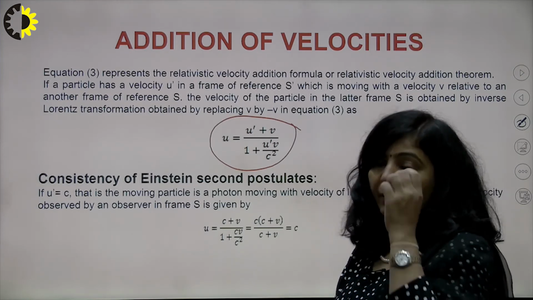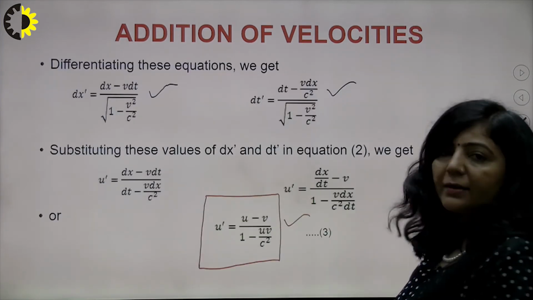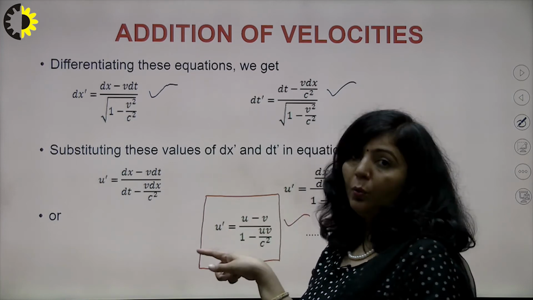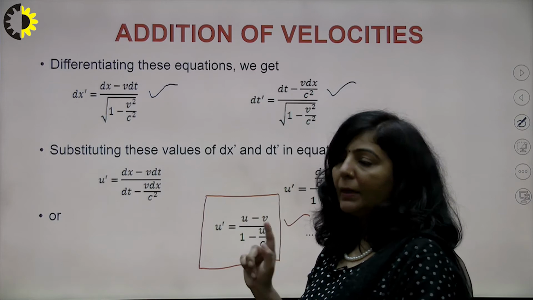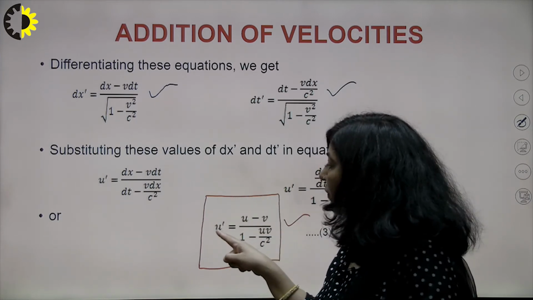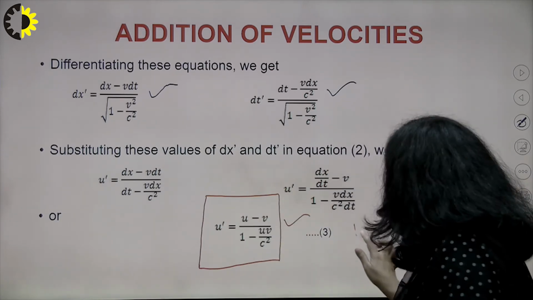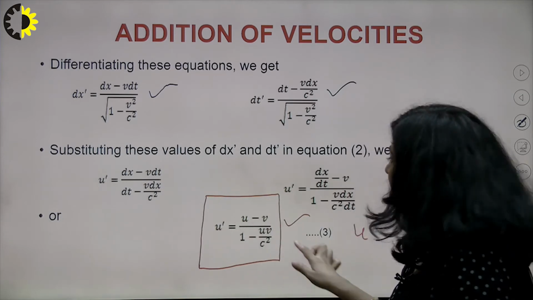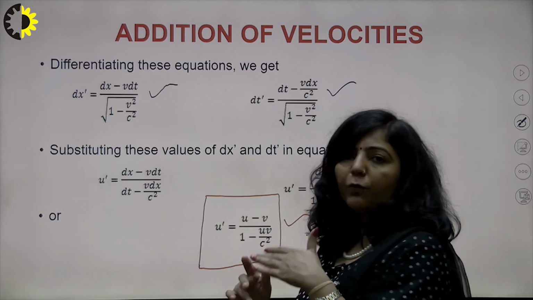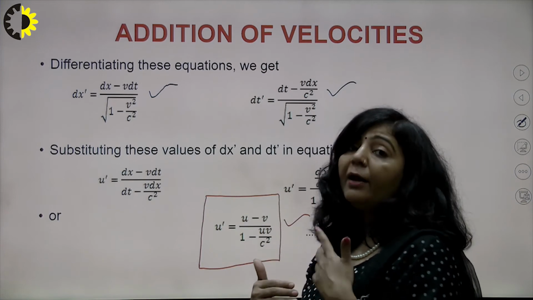Now I am telling you one secret here: if you want to directly write the inverse equations, then convert u' to u, u to u', and v to minus v. If you apply this method, then instead of u' you will write u, and instead of u you will write u'. Just change the coordinates of the S frame into S', and the coordinates of S' in terms of the coordinates of S, and v to minus v.